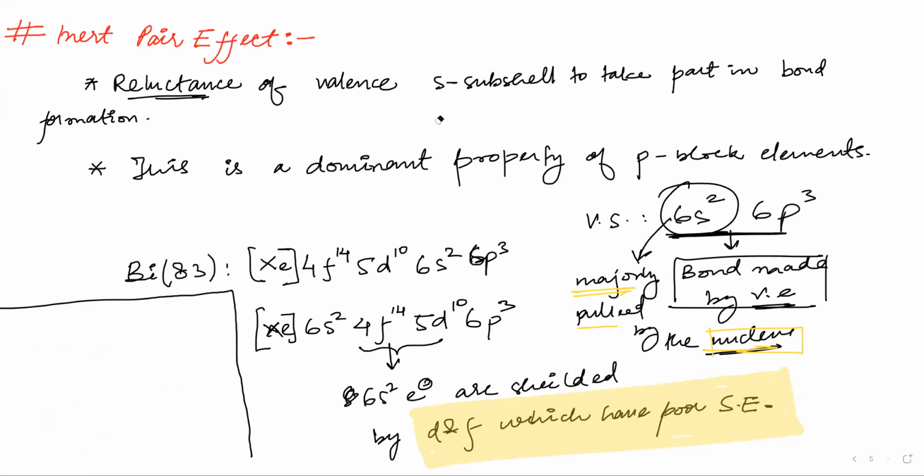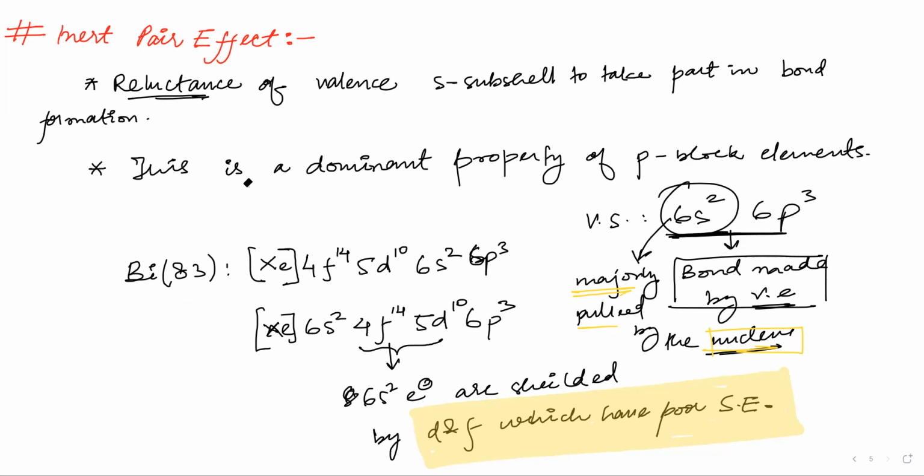So what does reluctance mean? Reluctance is not wanting to form bonds. If I say the S subshell does not form bonds, that would be wrong. It forms bonds, but those bonds are not stable.